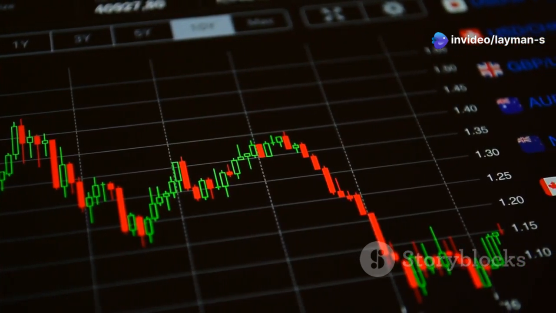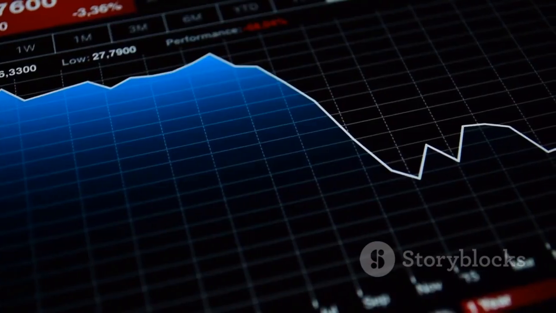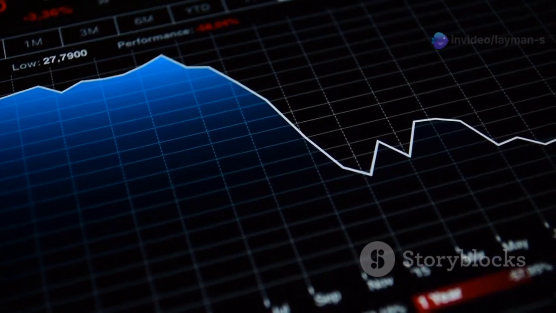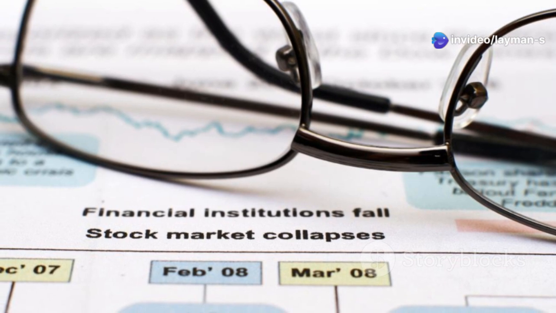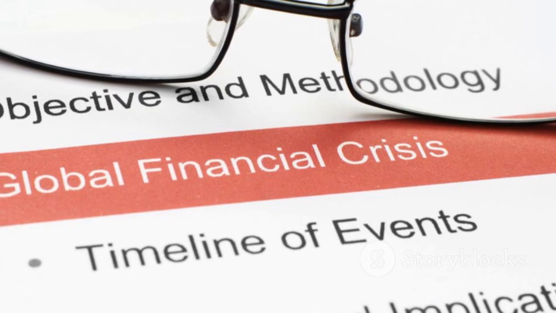Fast forward to the early 2000s, the dot-com crash and Fed rate cuts. After the dot-com bubble burst, aggressive rate cuts by the Federal Reserve made the dollar less attractive, causing a decline against the euro, which jumped from 85 cents in 2000 to over $1.60 by 2008.